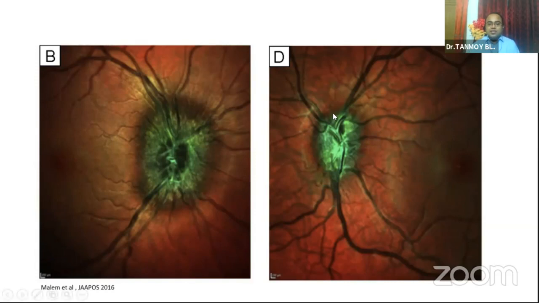Whereas pseudo disc edema doesn't show any definite bright green ring nor any central shadow, and has clearer disc margins and disc vasculature. So in their study, this patient on the left side had papilledema, whereas on the right side, this patient had optic nerve drusen.